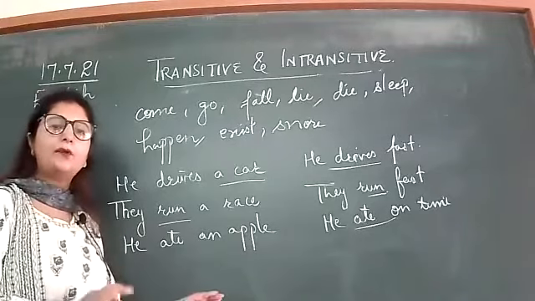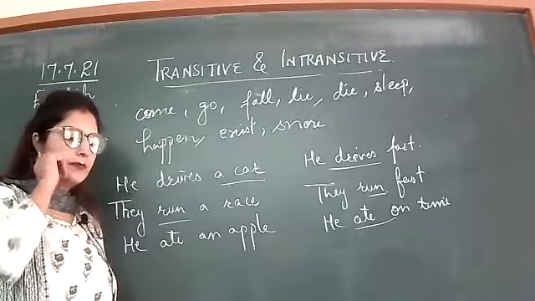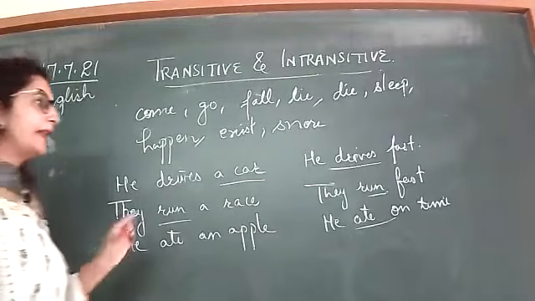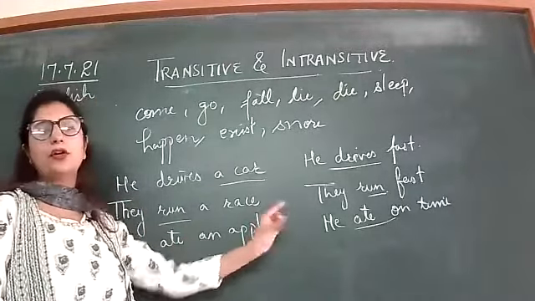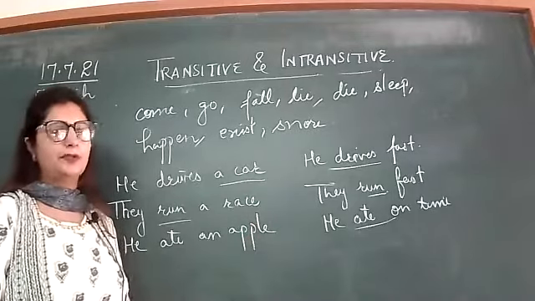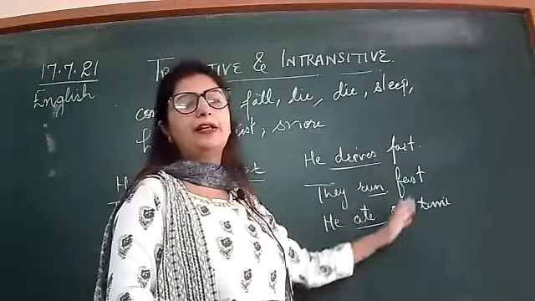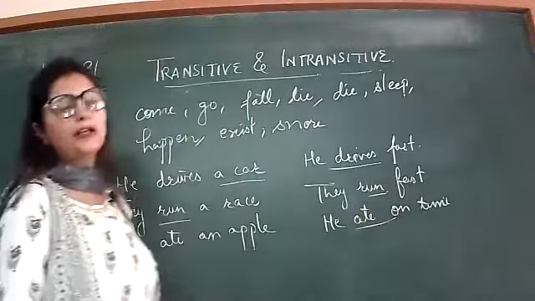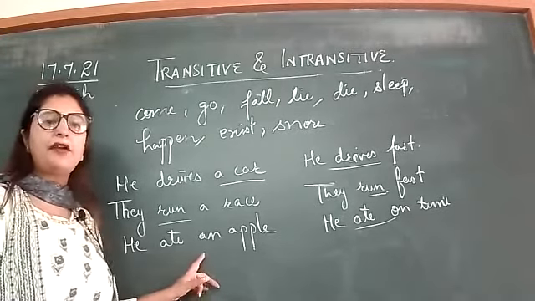So you got the meaning of what transitive and intransitive verbs are? Is it clear? Yes, ma'am. Mainly an object is always required in the case of transitive verbs, but it is not required in the case of intransitive verbs. In order to complete intransitive verbs, some other words can be there. It can be a noun, an adjective, or an adverb. Clear, students?